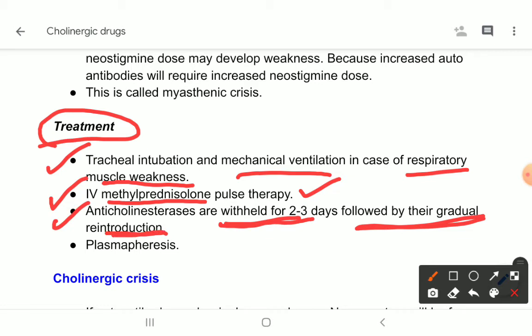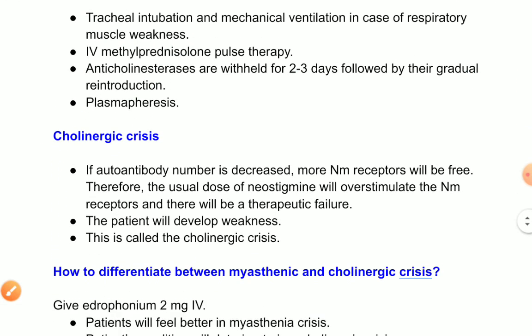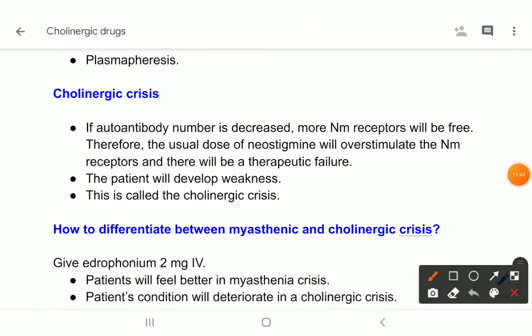Okay, why is that? Because you know that a drug used for a prolonged time can become tolerated. That means its efficacy can be lost to some degree. For that reason, if you stop the drug for a few days, then it can recover its efficacy. It can act better than it worked previously. Okay, and another option is plasmapheresis. Now come to cholinergic crisis. What is cholinergic crisis?